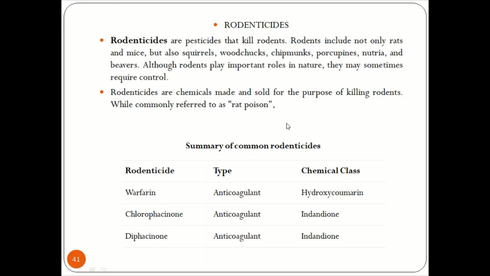Now, some of the classification of these common rodenticides would be warfarin, which acts as an anticoagulant, and is of the chemical class of hydroxycoumarin compounds. This means that it enters the blood and will not allow the blood to coagulate. Chlorophacinone, again an anticoagulant. The chemical class is indane. Diphacinone, anticoagulant. Again the category is indane.